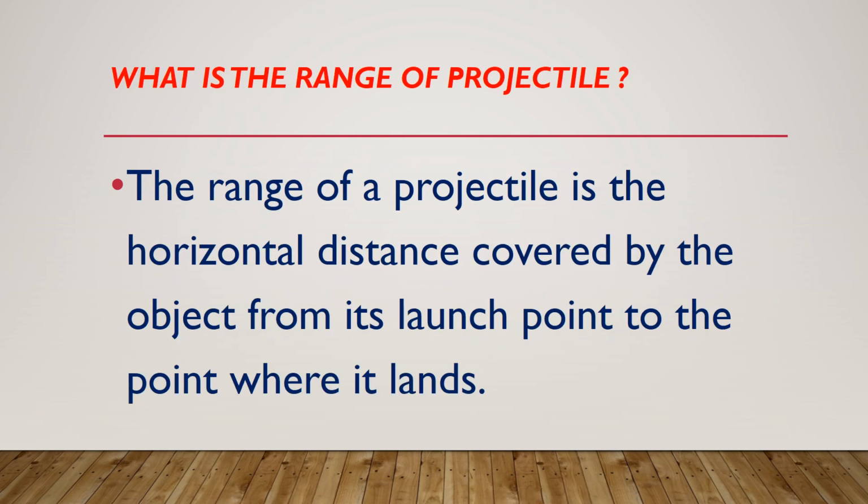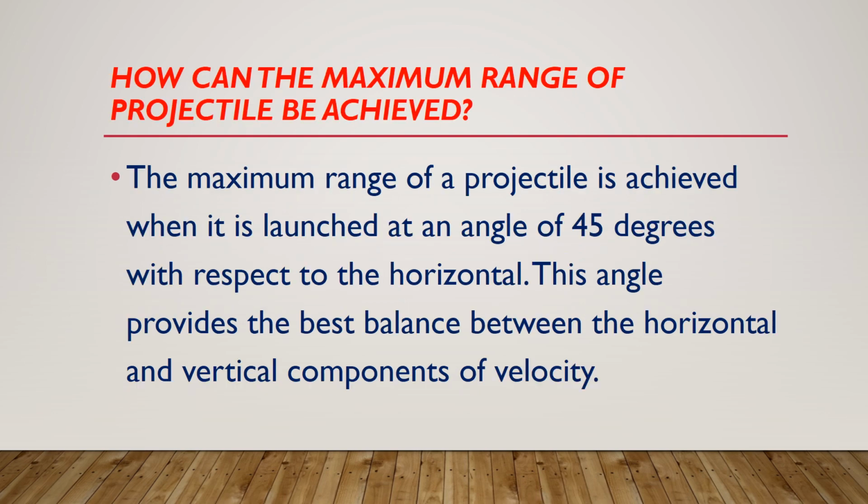What is the range of projectile? The range of projectile is the horizontal distance covered by the object from its launch point to the point where it lands. How can the maximum range of projectile be achieved? The maximum range of projectile is achieved when it is launched at an angle of 45 degrees with respect to the horizontal. This angle provides the best balance between horizontal and vertical components of velocity.